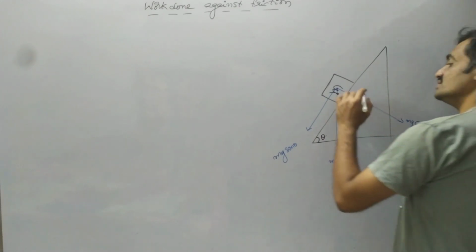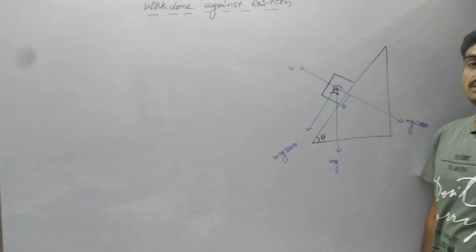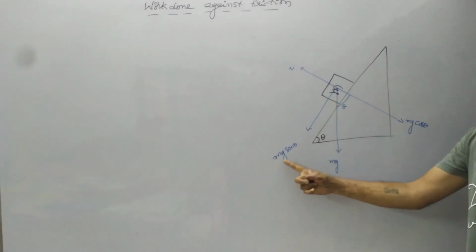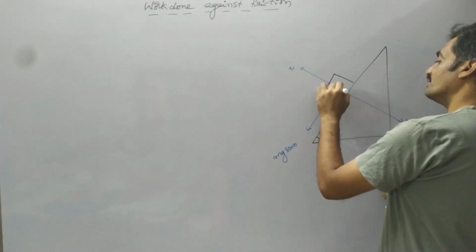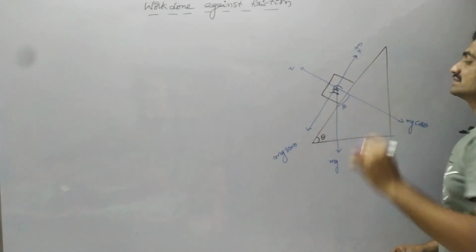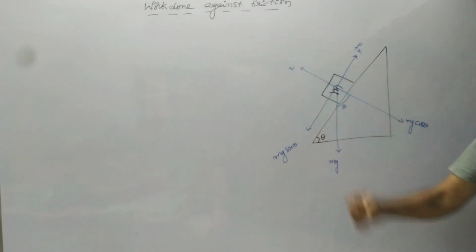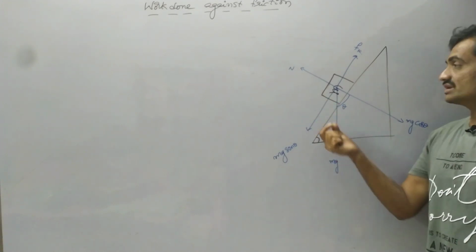Whereas this mg cos theta is being balanced by normal reaction, the block moves in the downward direction with this force mg sin theta, and this mg sin theta is being opposed by the kinetic frictional force. So based on this, we have to represent the equation as well as find the work done against friction. In order to find this, let us derive the equation for acceleration.